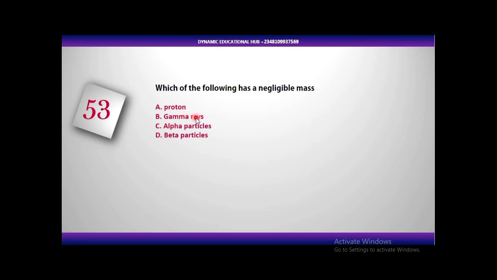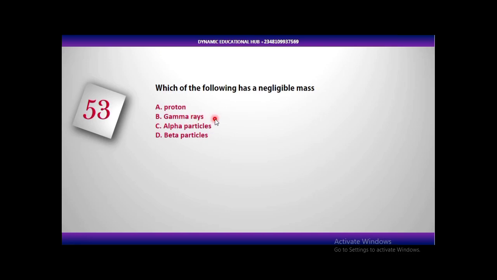When a radioactive element is disintegrating to form radiation, and that radiation is mainly gamma ray, that radioactive element is not going to lose its mass number or atomic mass, neither is it going to lose its atomic number.